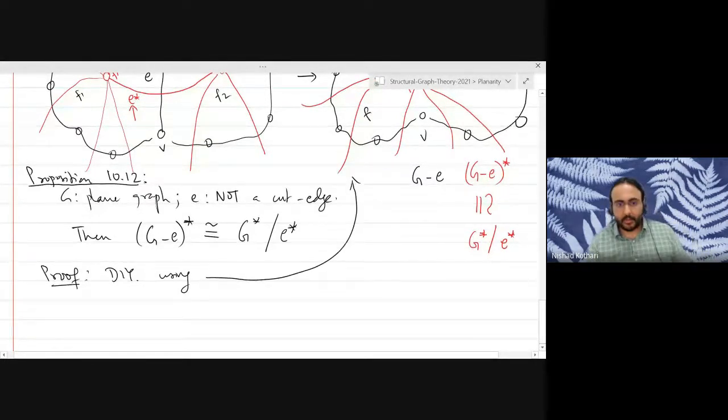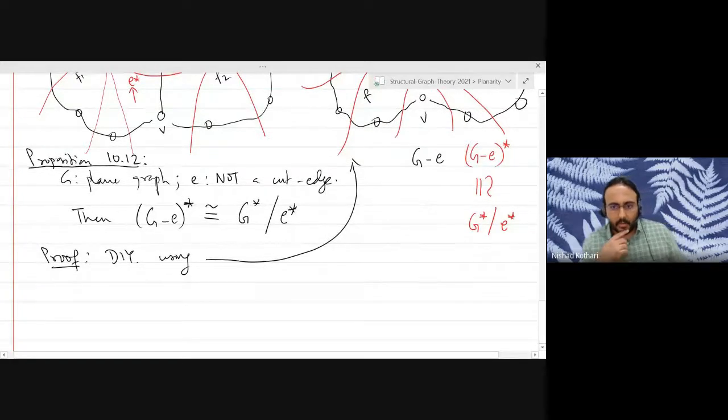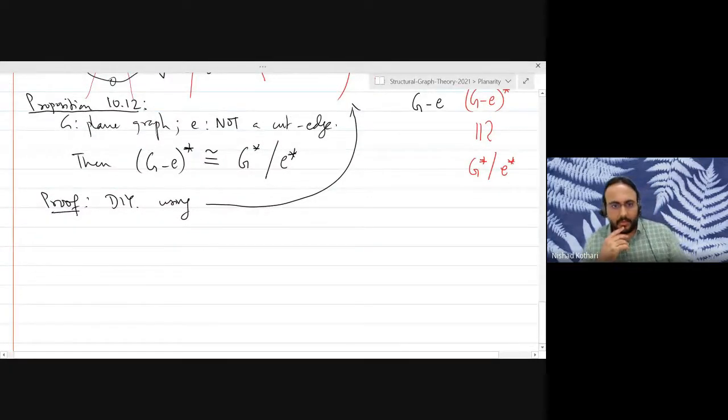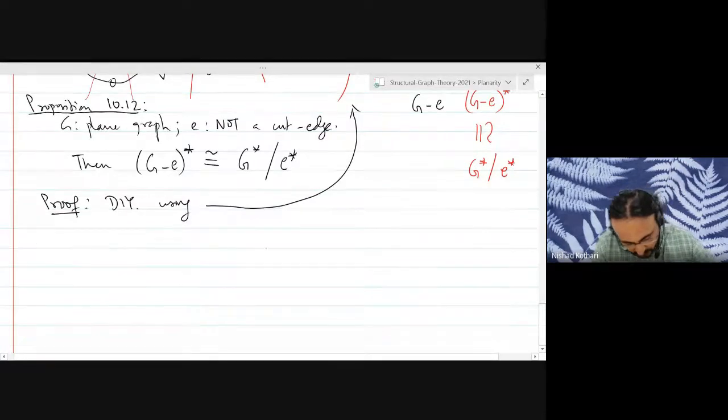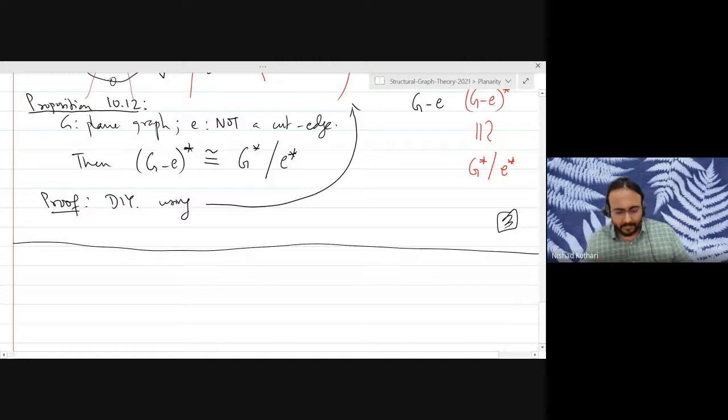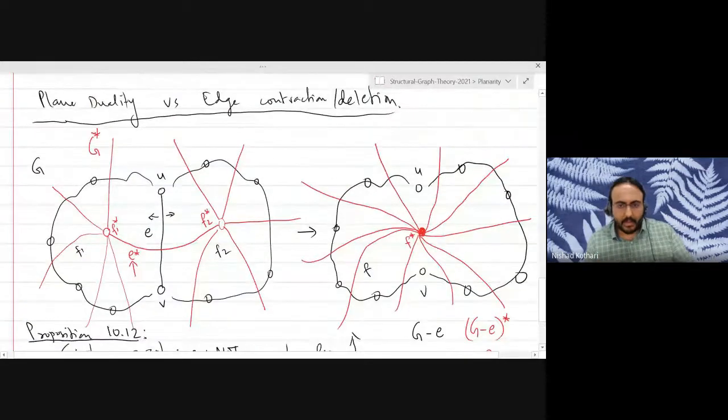So use the intuition that we discussed to write down a proof on your own. And it's in the text in case you want to refer to something. But I think the intuition that you get by looking at this drawing is far more valuable in this particular case.